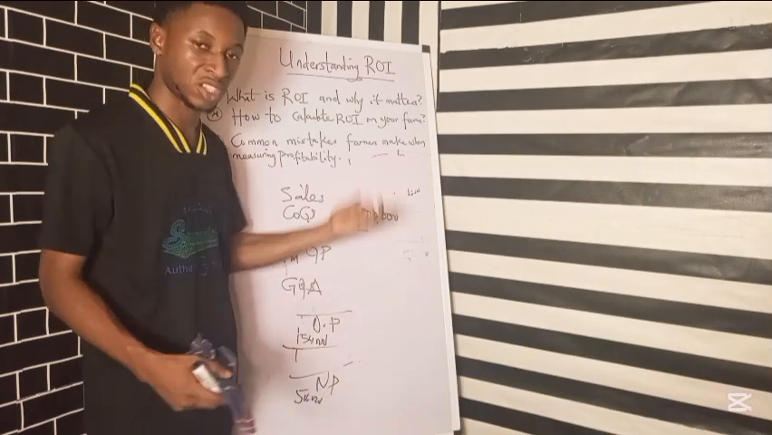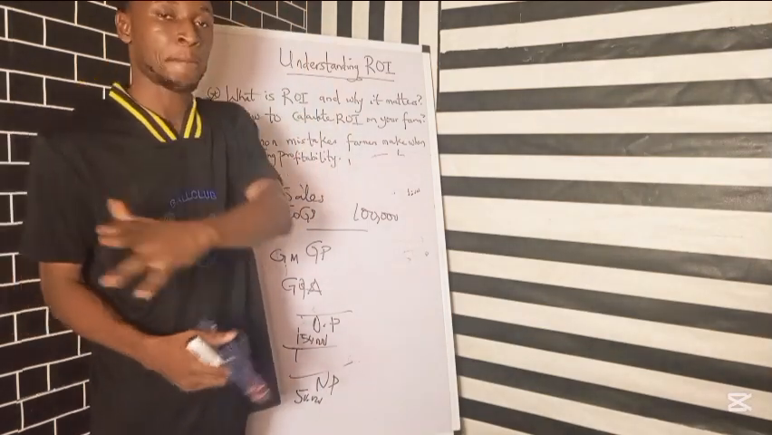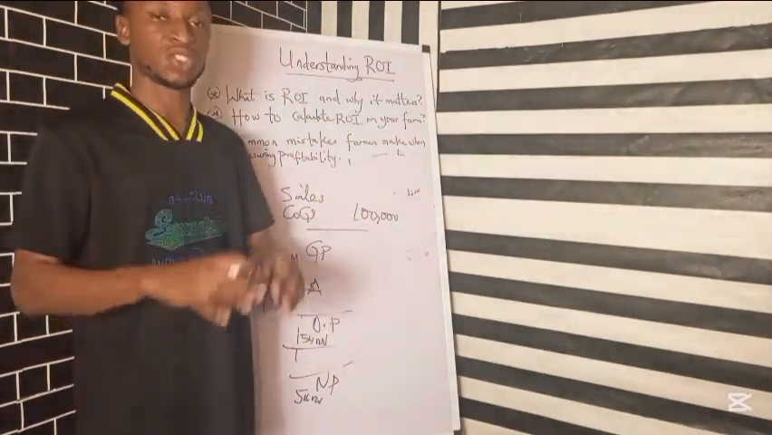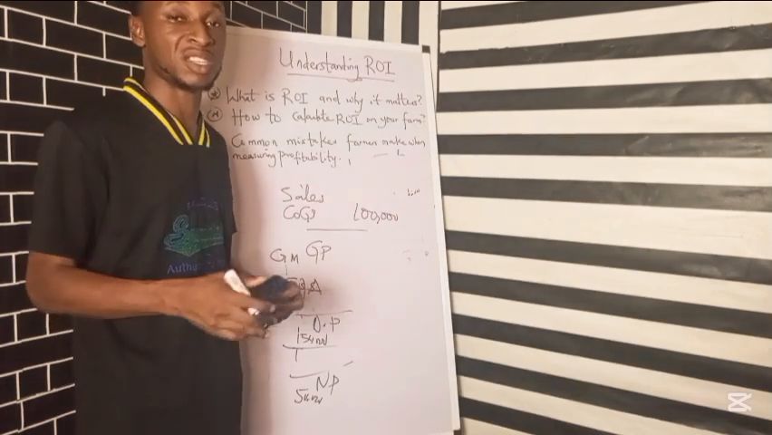Very, very important. We have financial statements, we have the income statement, and we have the balance sheet. So all these things tell us the story about the particular business that you're doing.